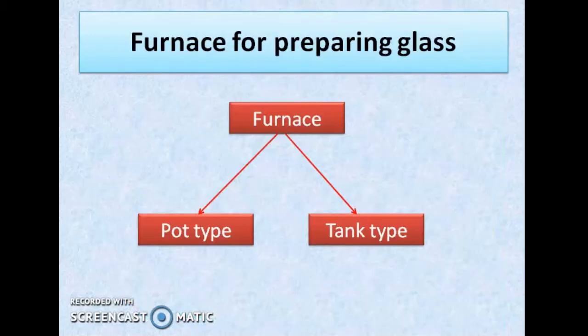Before we see the process, let us understand the furnace. Furnace is an important element in glass making. Inside the furnace, raw materials melt. The furnace is gas fired. There are two types, pot type and tank type. Pot type furnace is suitable for small production. Tank type furnace is used for large production.